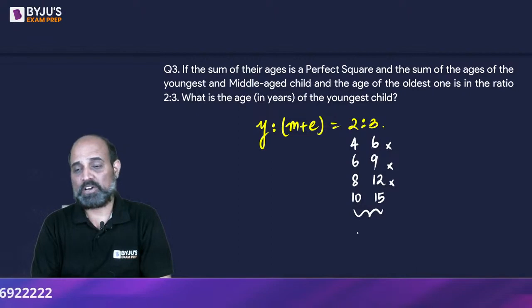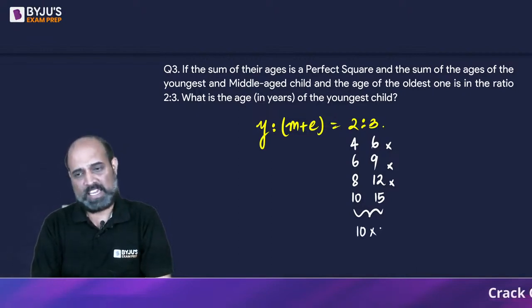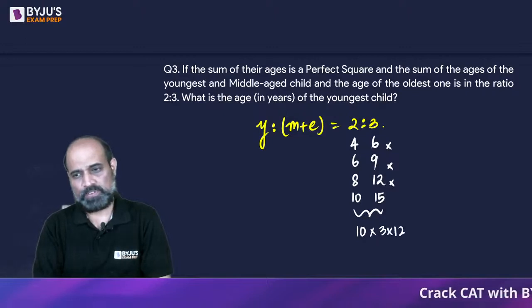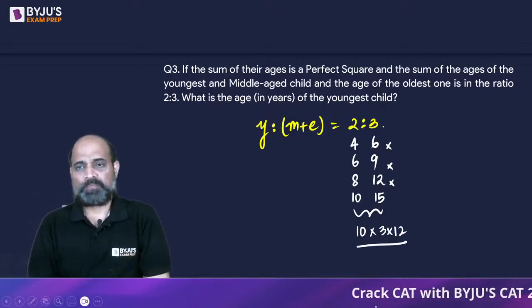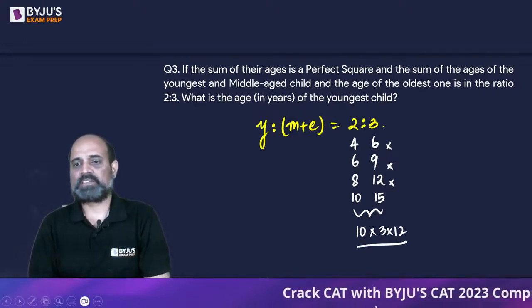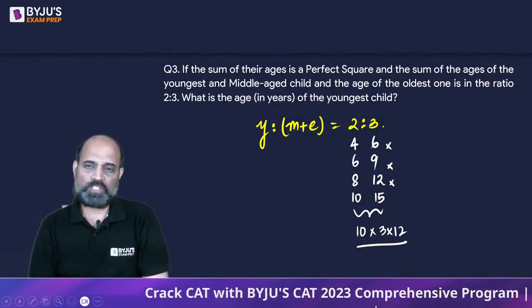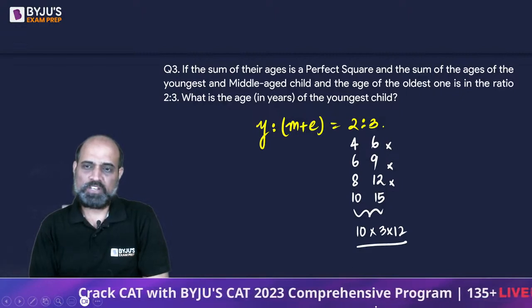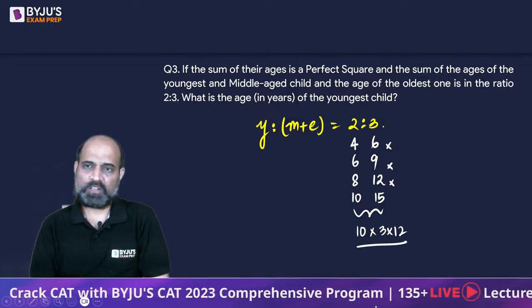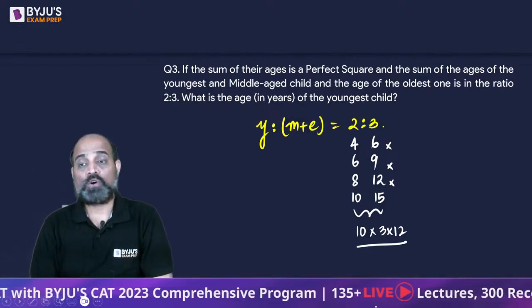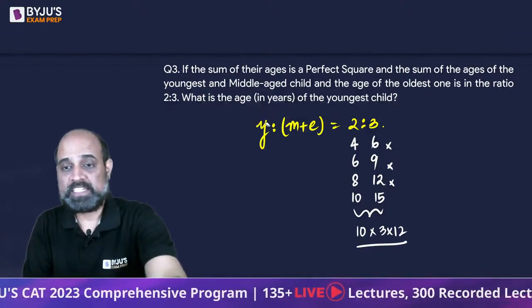So can we break this down as 10 into 3 into 12? But here the problem is somebody who is 10 years old. Oh, sorry. It's not the youngest.